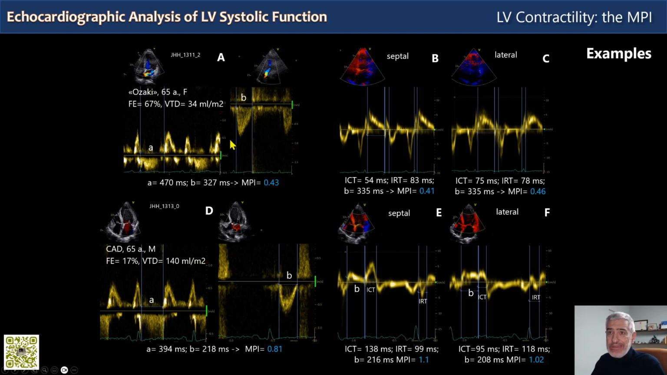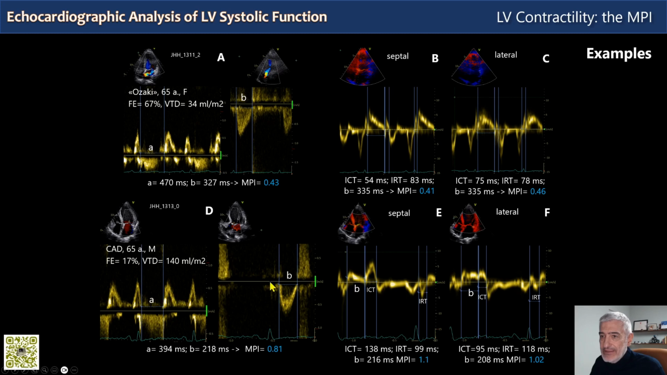The patient up here, A, B, and C, is a patient with a biological aortic valve prosthesis. It's an Ozaki procedure, a construction of the aortic valve from pericardium, and normal MPI. A is with pulse Doppler, transmitral and LVOT, and B and C are done with tissue Doppler. The patient in D, E, and F is a patient with dilated cardiomyopathy, which has an increased MPI.